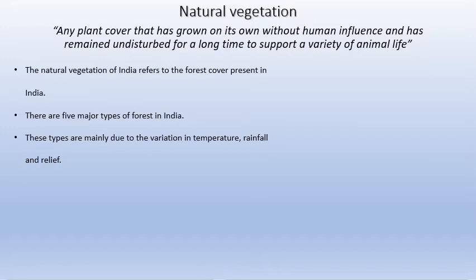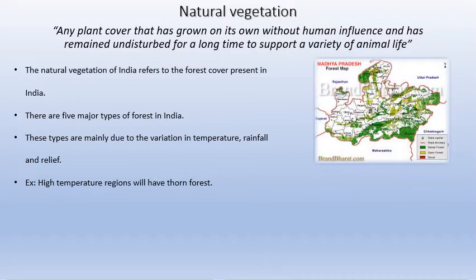So places which have high temperature, places which have low temperature, high rainfall, low rainfall, high altitude, low altitude, all these will be factors which differentiate forests. For example, a high temperature dry region will have a thorn forest, or a high relief, high altitude region will have a montane forest or a mountain forest. So it can all be divided based on temperature, rainfall, and relief.